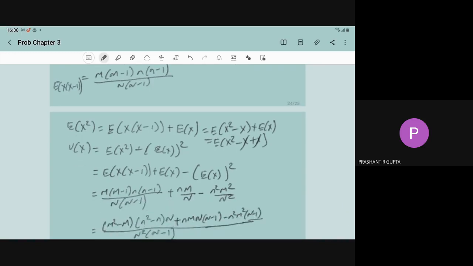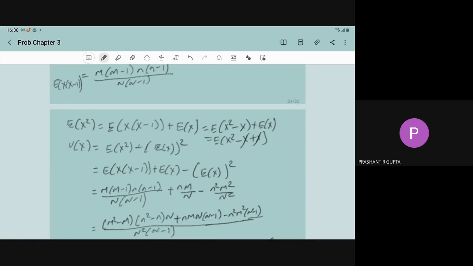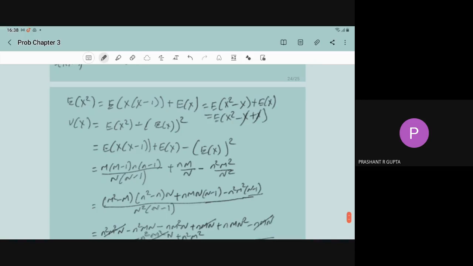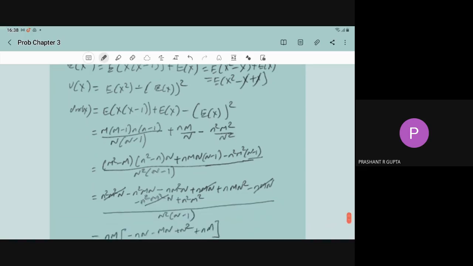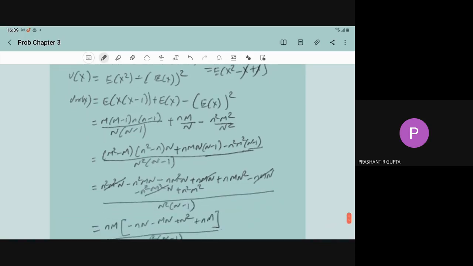So the first value and second value you already know. And variance of X is what? E of X square minus square of E[X]. So we can write the variance of X as E of X into X minus 1 plus E of X minus square of E[X]. So all three values you can put: m into m minus 1, n into n minus 1 upon N into N minus 1, plus n into m upon N, minus n square m square upon N square.